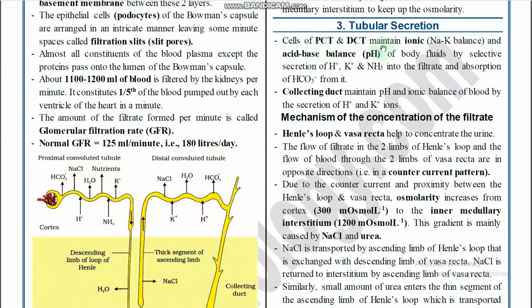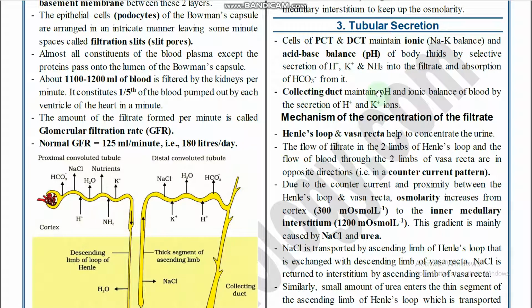Cells of PCT and DCT maintain ionic balance and acid balance, the pH of the body fluids, by selective secretion of H+, K+, and NH3 into the filtrate and absorption of HCO3- from it, right? Which materials are majorly secreted? H+, K+, and NH3, right? And HCO3- is going to be absorbed, not secreted, right?